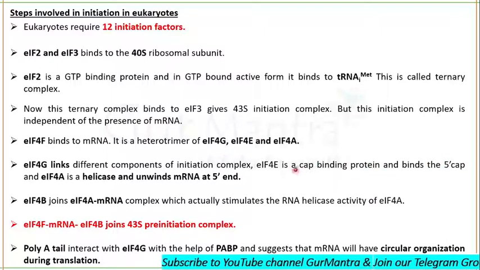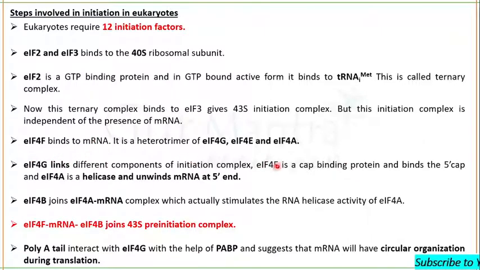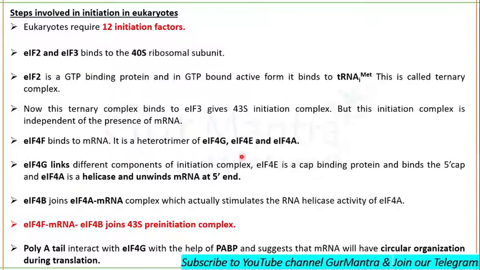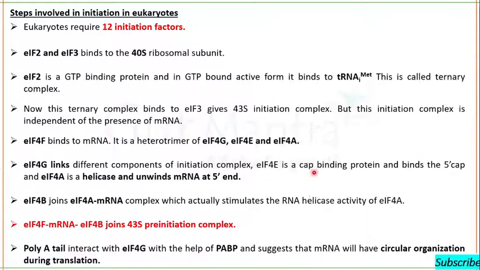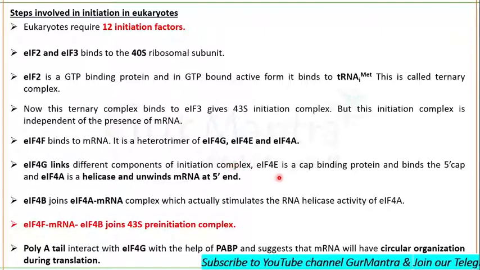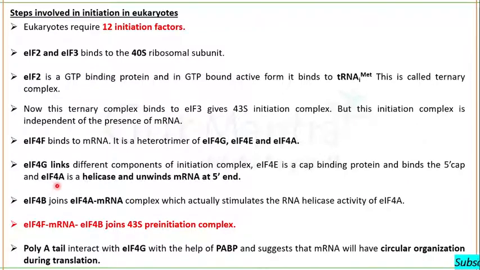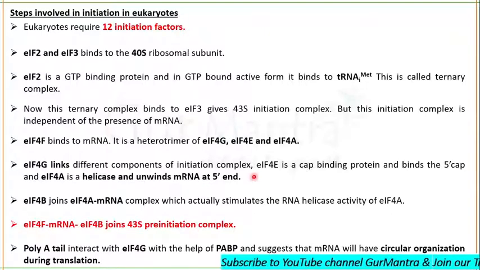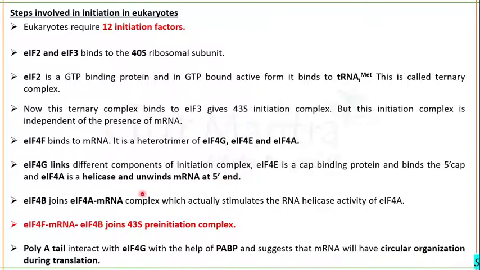5' cap. And you remember I told you that 4G got cleaved and it won't be able to bind to the 4E, which is actually the cap binding protein. So the initiation complex can no longer bind to the 5' cap. Okay, so remember this now, that 4G links all the components of the initiation complex. 4E is a cap binding protein and binds the 5' end. And initiation factor 4A is a helicase which will unwind the mRNA at 5' and will open the secondary structure. Okay.